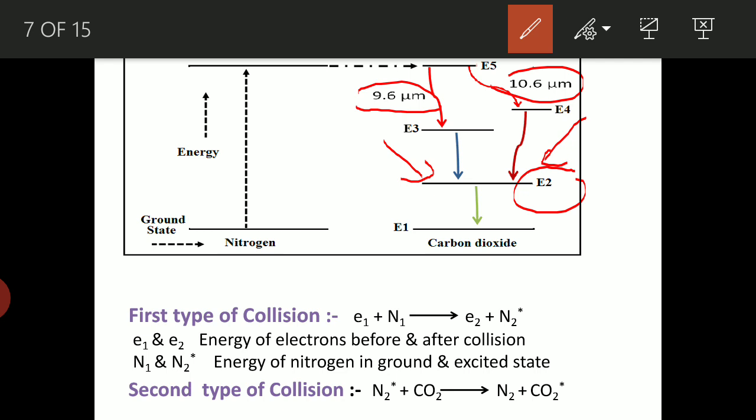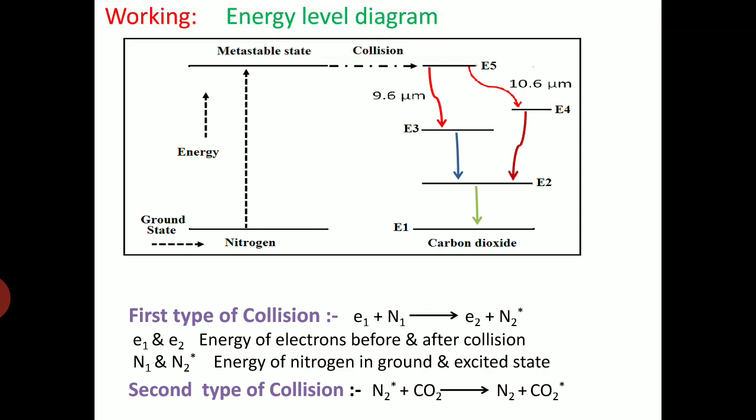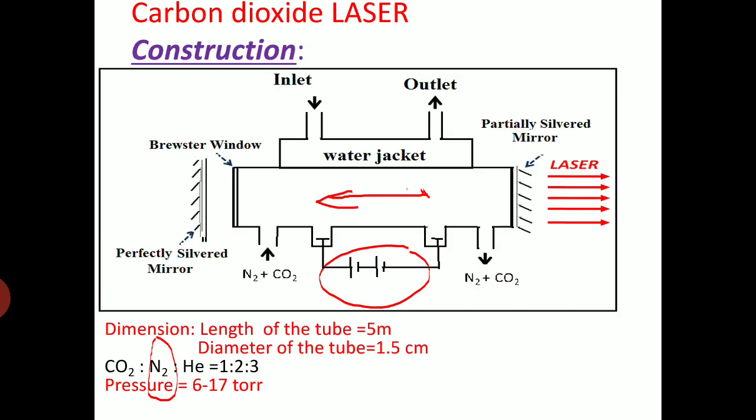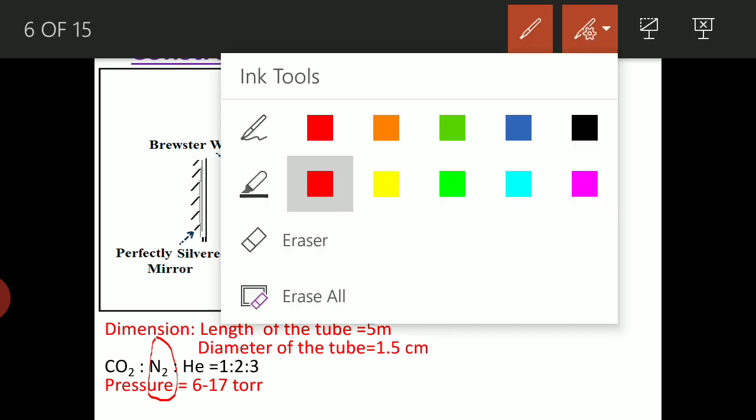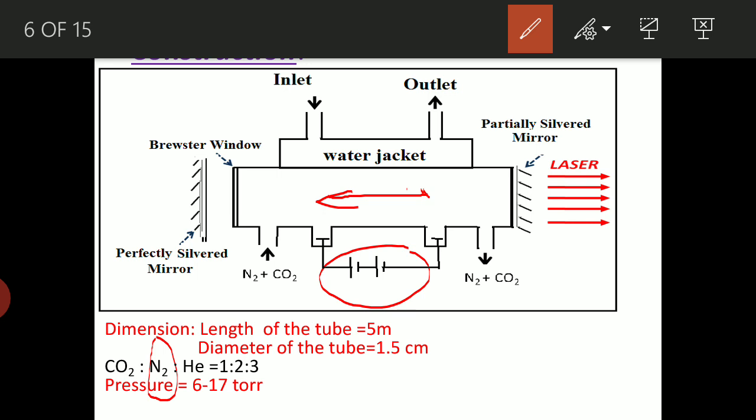Likewise, the wavelength from E5 to E4 is 10.6 micrometer, and E5 to E3 is 9.6 micrometer. These are the two desired wavelengths in which we are interested. If you take either of these wavelengths, it moves in this particular direction, hits the partially silvered mirror and bounces back.